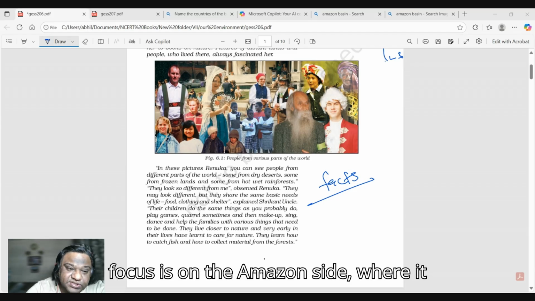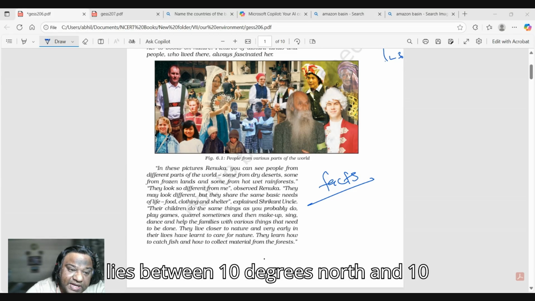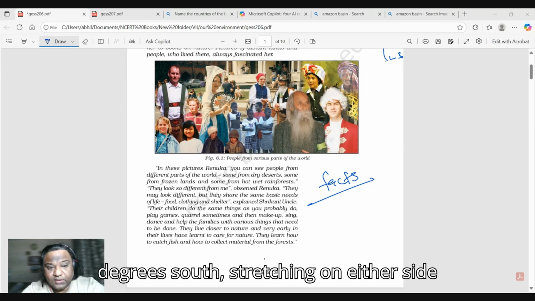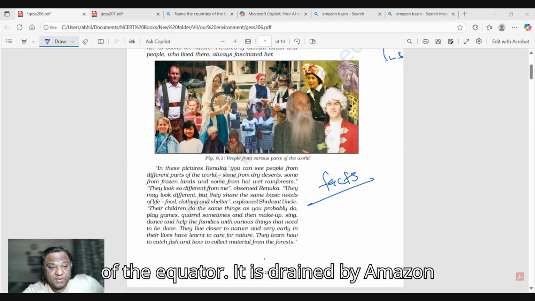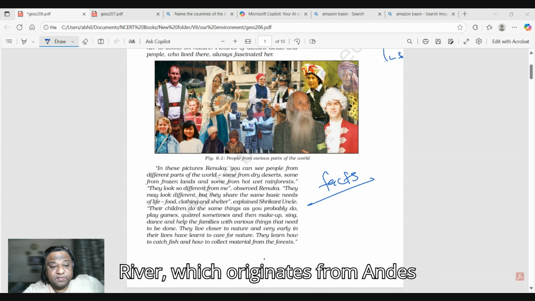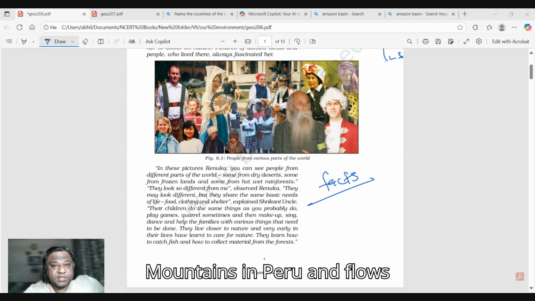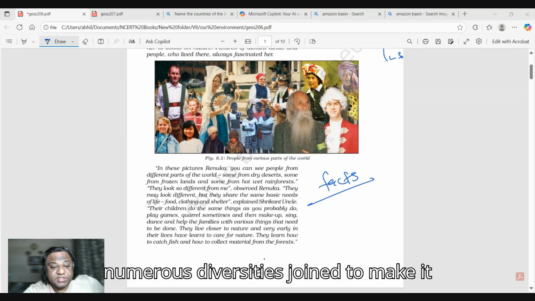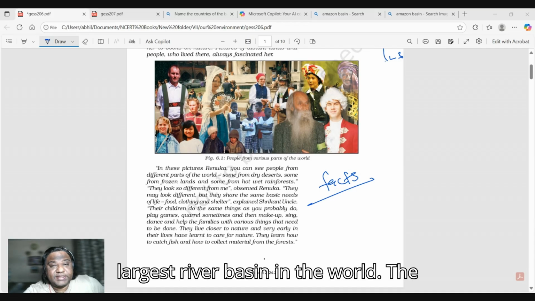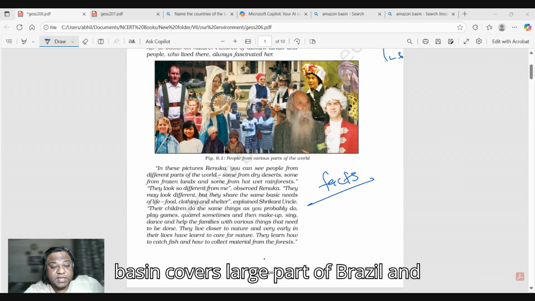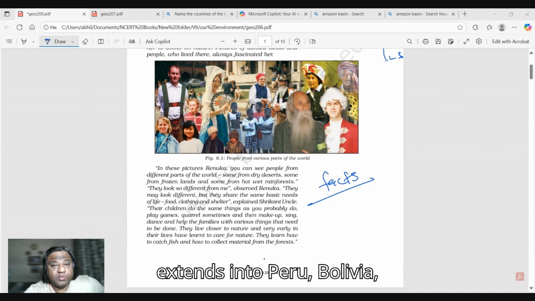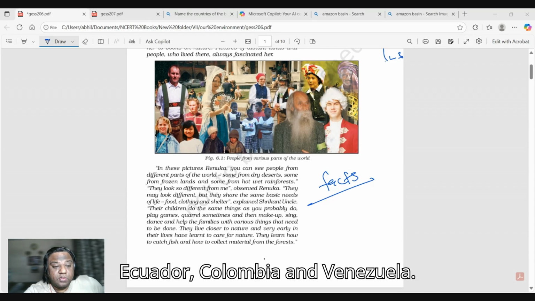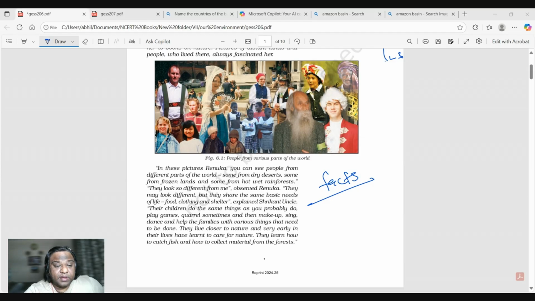The first focus is on the Amazon side, which lies between 10 degrees north and 10 degrees south, stretching on either side of the equator. It is drained by the Amazon River, which originates from the Andes Mountains in Peru and flows eastward into the Atlantic Ocean. Numerous tributaries join to make it the largest river basin in the world. The basin covers a large part of Brazil and extends into Peru, Bolivia, Ecuador, Colombia, and Venezuela.